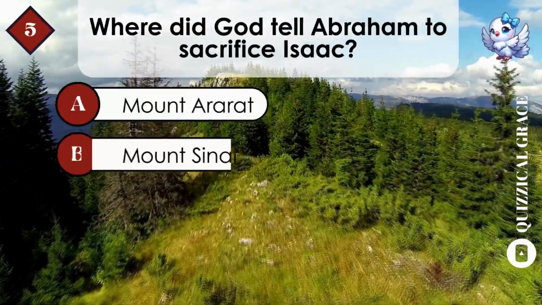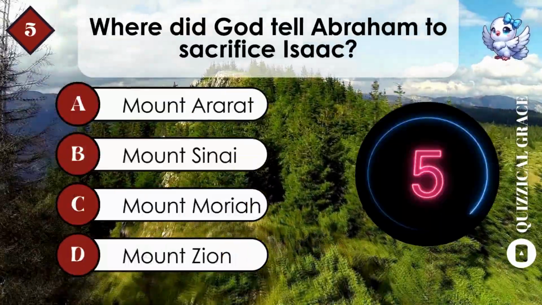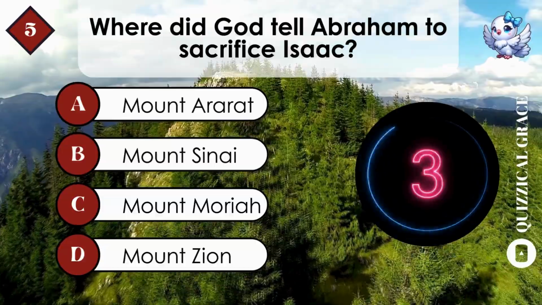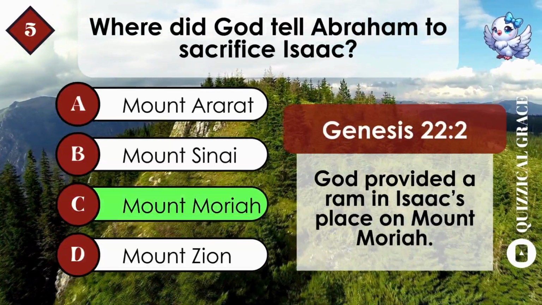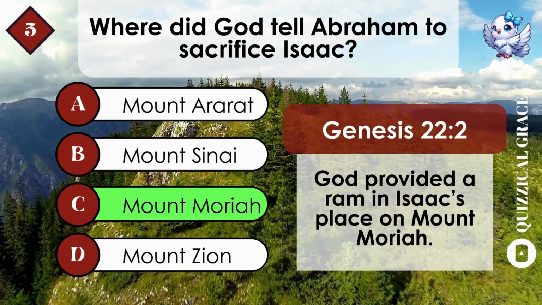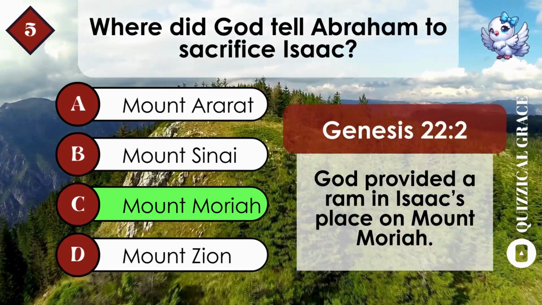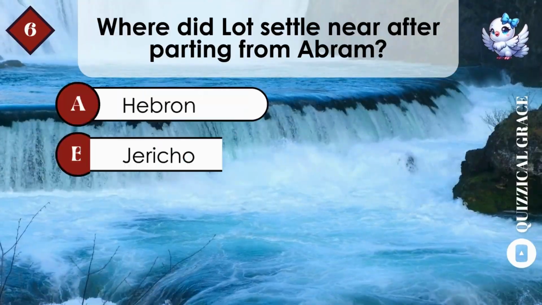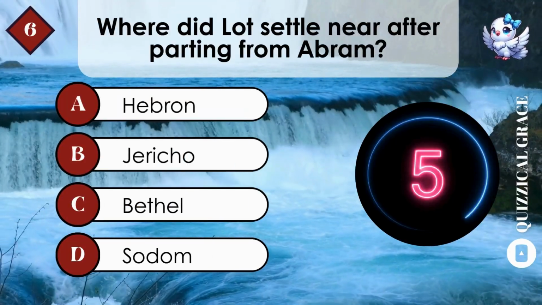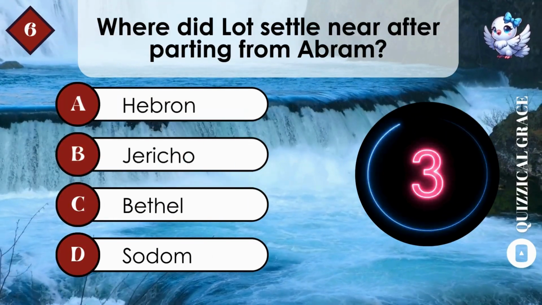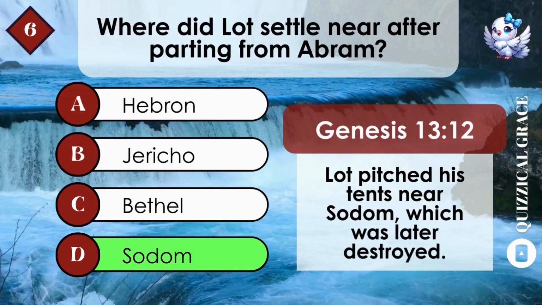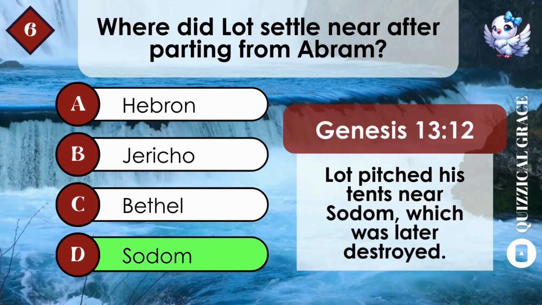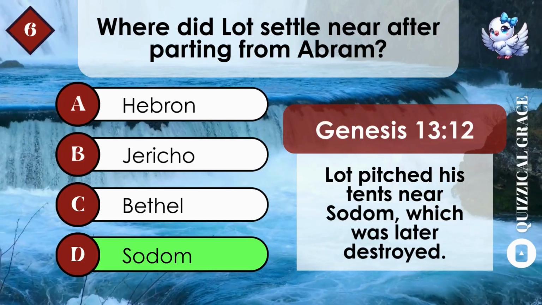Where did God tell Abraham to sacrifice Isaac? C. Mount Moriah. God provided a ram in Isaac's place on Mount Moriah. Where did Lot settle near after parting from Abram? D. Sodom. Lot pitched his tents near Sodom, which was later destroyed.